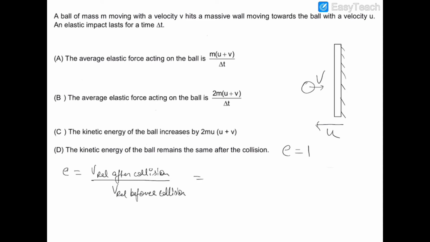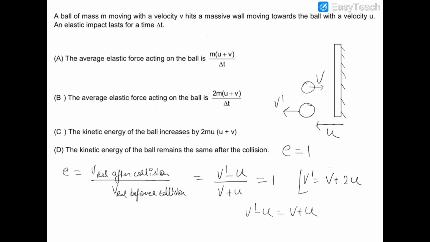So let's suppose the ball is moving with a velocity of v dash after collision, and hence the relative velocity will be v dash minus u, and before collision the relative velocity will be v plus u, and this is equal to 1. So v dash minus u is equal to v plus u, and therefore v dash is equal to v plus 2u. So this is the velocity of the ball after collision, v dash, which is equal to v plus 2u.